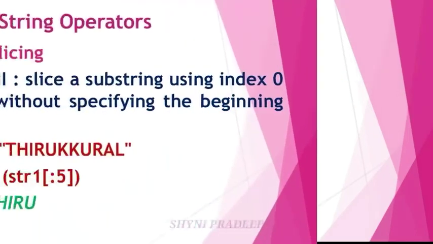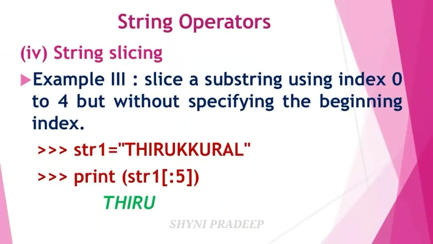And next example 3, slice a substring using index 0 to 4 but without specifying the beginning index. In this statement :5 is given. Before that the start value is not given, the end value is given but the start value is not given. So here you have to take index values from 0 to 4. What is that? Thiru. You have to specify 5 but you take up to 4.